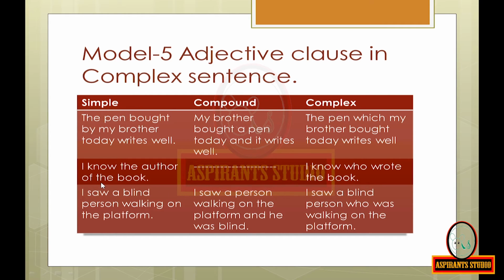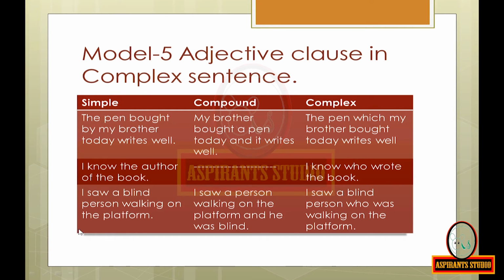Now look at the simple sentence: I know the author of the book. There is no compound sentence for this. And we have the complex sentence as: I know who wrote the book. You can see the adjective clause over here.